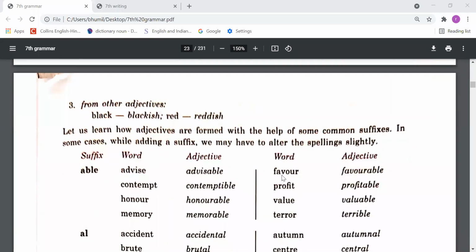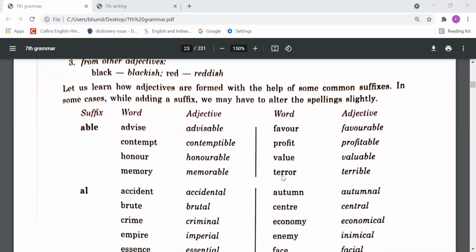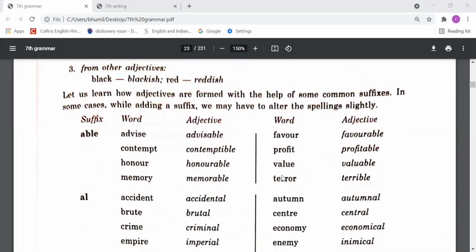Let us learn how adjectives are formed with the help of some common suffixes. In some cases, while adding a suffix, we may have to alter the spelling slightly. So dear students, if we add some suffixes, we can form other adjectives.